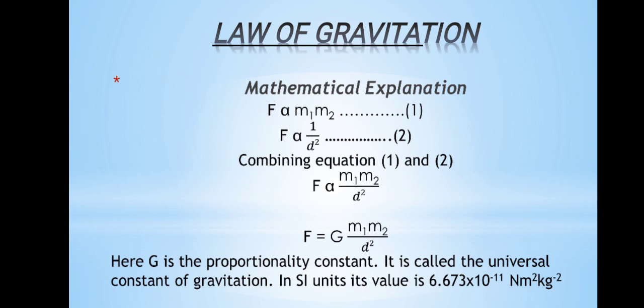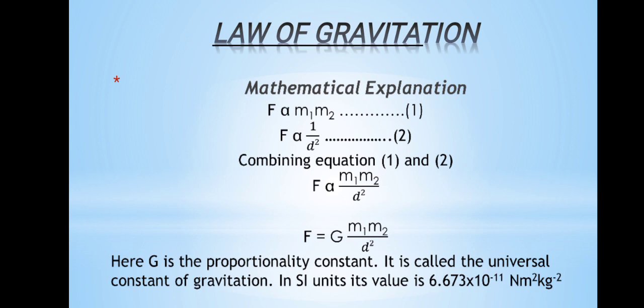We will prove this formula mathematically such that F is directly proportional to m1 m2 and F is inversely proportional to the square of the distance between them, meaning F is directly proportional to 1 over d square.